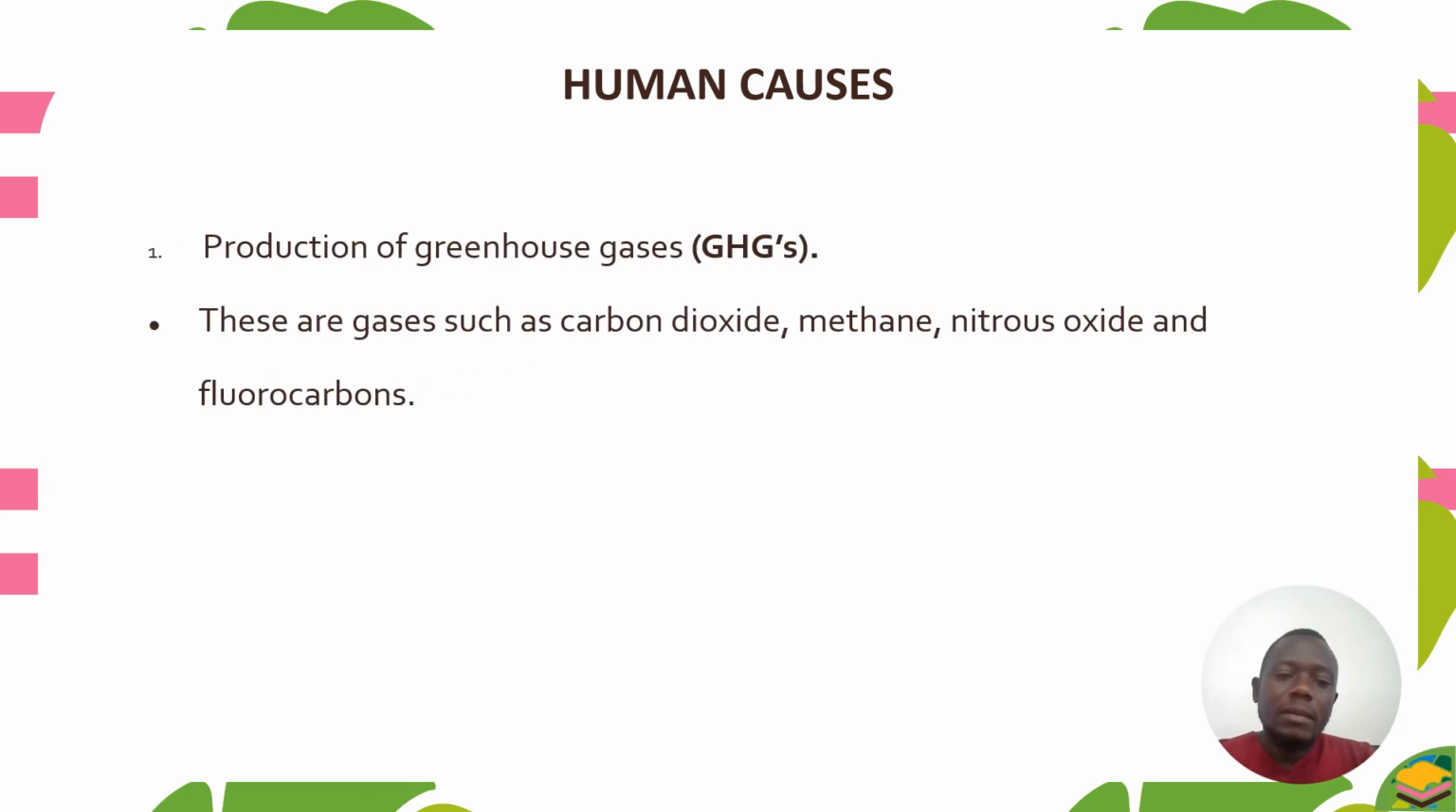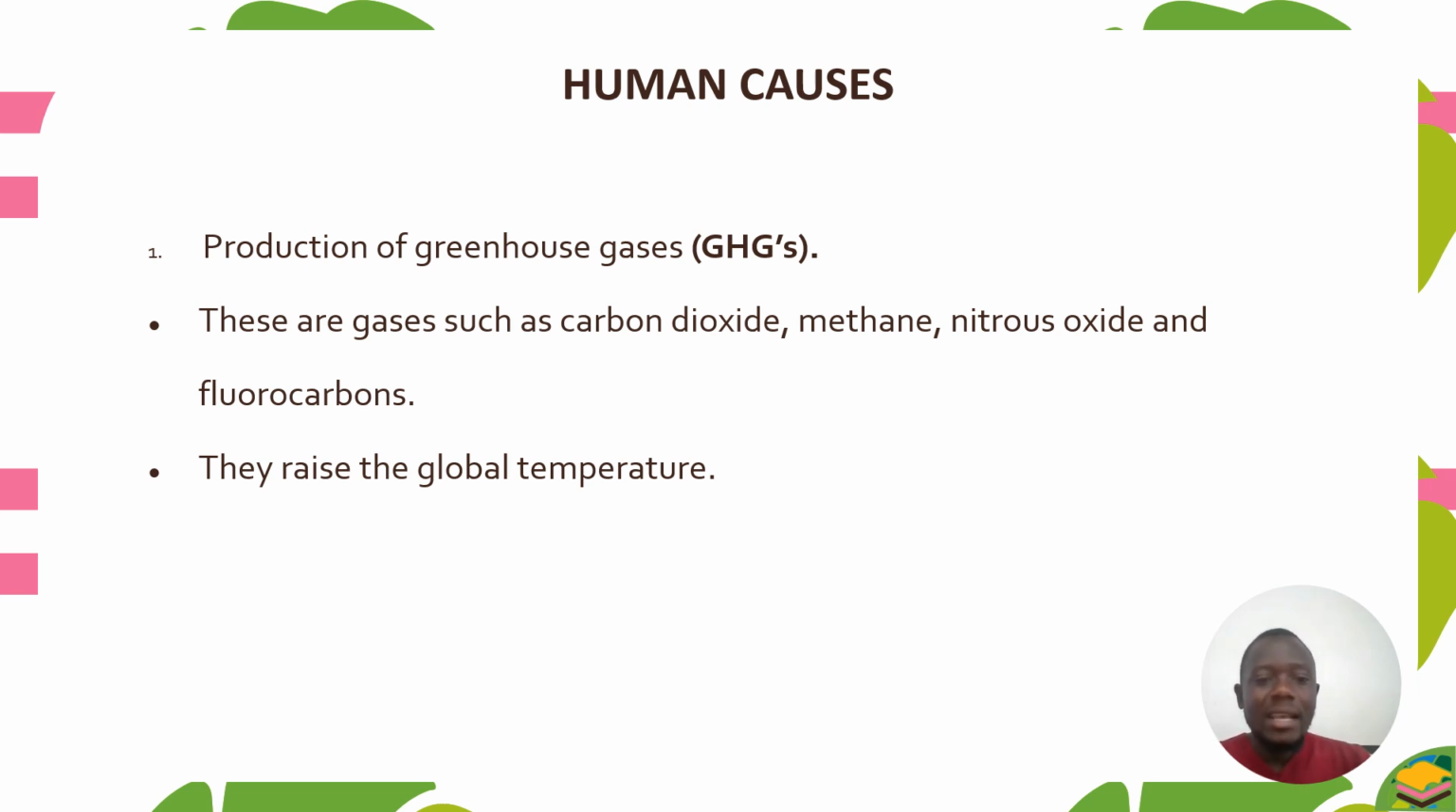So we're going to start by looking at human causes. Human causes of climate change: the first one is production of greenhouse gases. These are gases such as carbon dioxide, methane, nitrous oxide, and fluorocarbons. They raise the global temperature. Production of these gases leads to the rise in global temperature, and if the temperature has risen, that's why we have what is known as climate change.